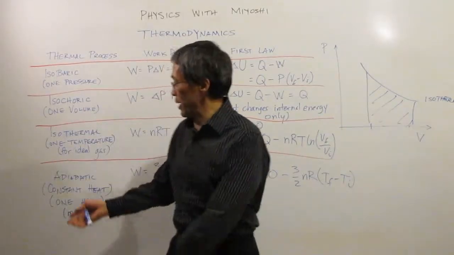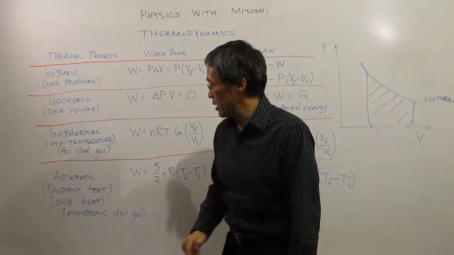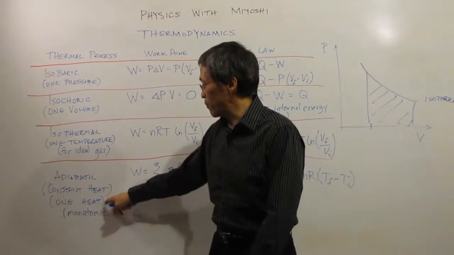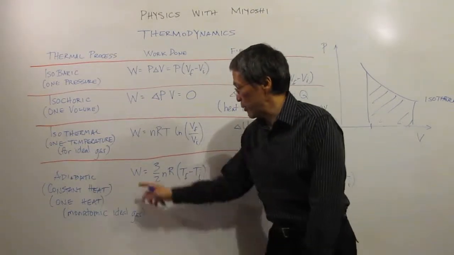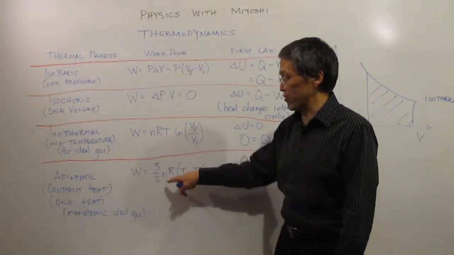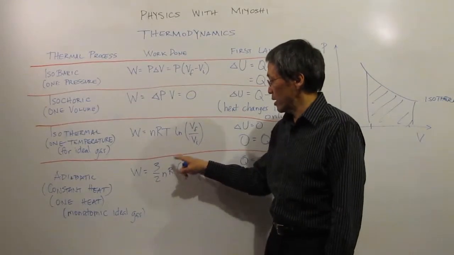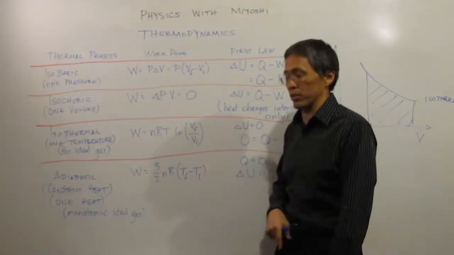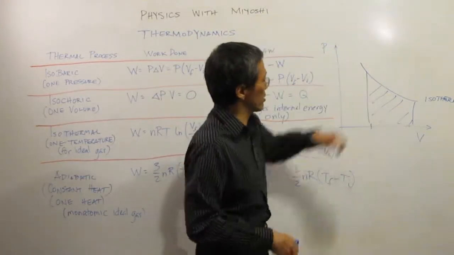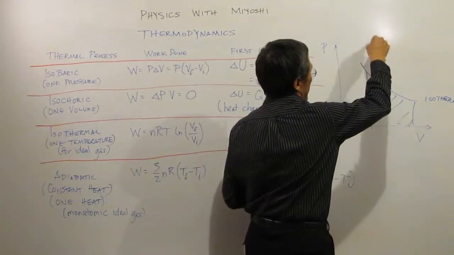Okay, and last but not least, we have the adiabatic process, constant heat, or one heat. Then again, this is for a monatomic ideal gas, and we see that the work is 3/2 n times R times the change in my temperature, the temperature final minus the temperature initial. What that looks like on this graph is maybe we have a couple different isotherms.